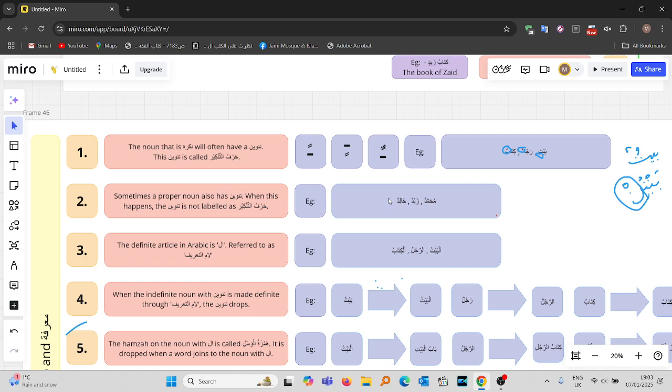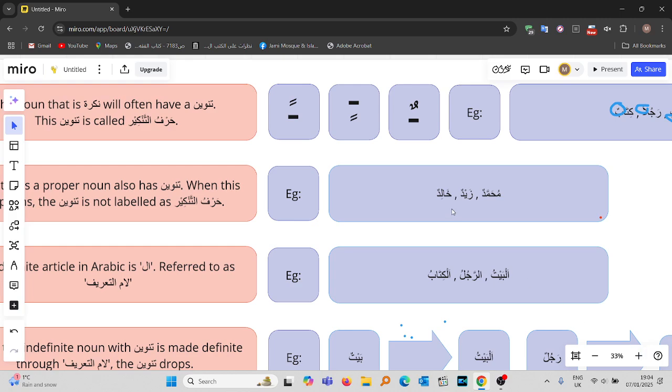It's not both. Right? So you can't make a hybrid between the two. So just because there's a tanween on these proper nouns doesn't mean the tanween on these proper nouns is harf tankir. That wouldn't make sense. So that's why he's trying to say that just because a noun has tanween doesn't always mean that tanween is harf tankir. At times it's a tanween, yes, but it's not harf tankir, because harf tankir enters upon a nakira, and these proper nouns are ma'rifah by nature, because ma'rifah has 7 types, and one of the types is ismul alam, a proper noun, right?